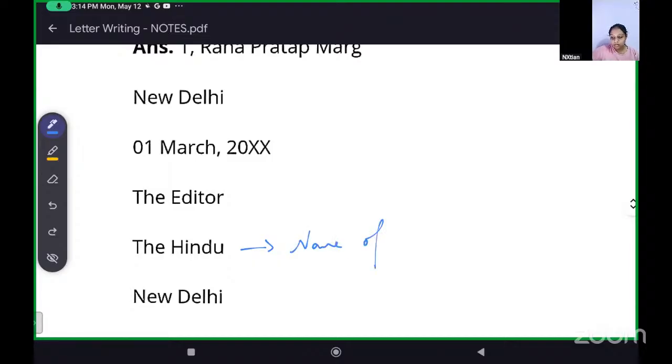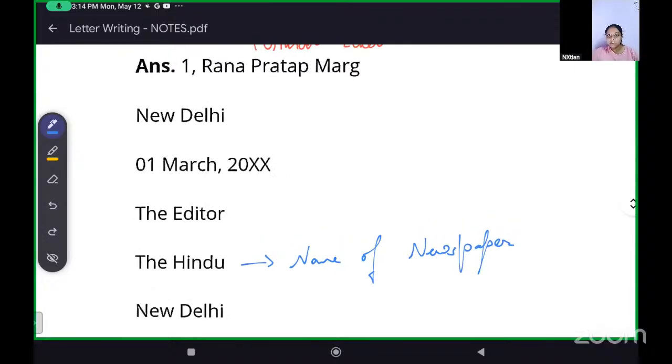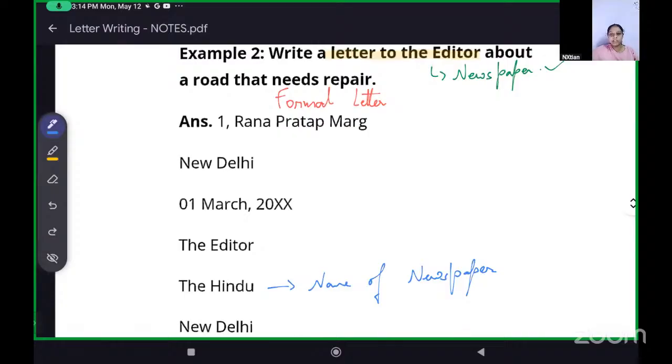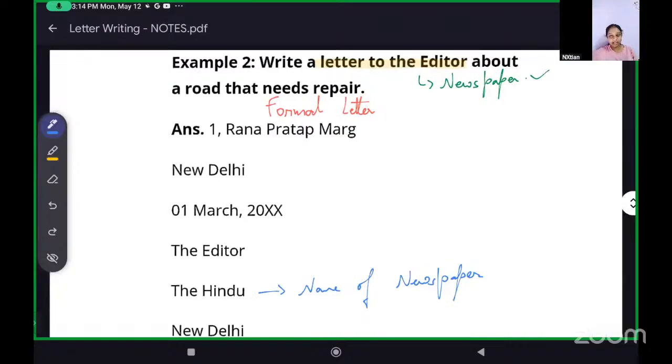This is the name of the newspaper. We'll write the state and date ourselves. It is not necessary that it will be given to you in the question. Date, you can put anything by yourself. Don't put a future date. Try to put a past date, or today's date also. The easy option is just to put today's date.